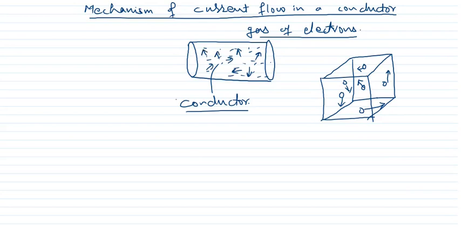Clear? And therefore the net motion is zero, and that is why when we have a conductor which is not connected to any potential difference, the current through the conductor is zero. But once the potential difference is applied, one side connected to positive, another connected to negative, then what happens, all these electrons start experiencing